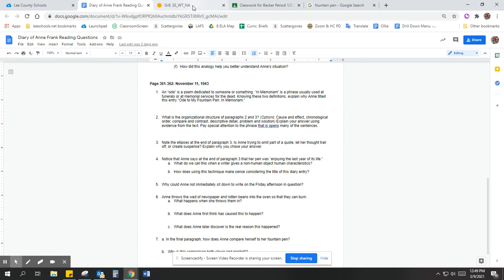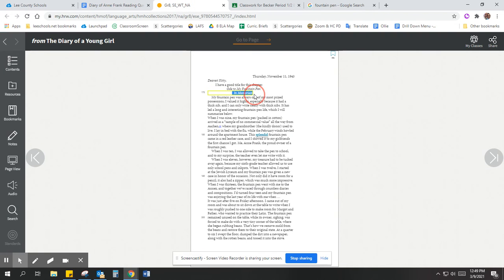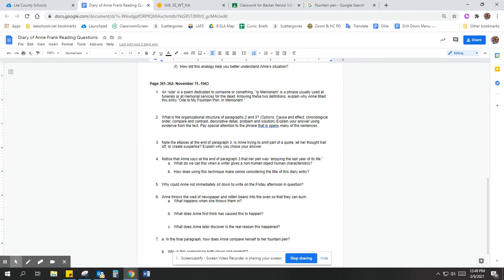And then underneath that, it says in memoriam. It tells you here, in memoriam is a phrase that usually is used at funerals or memorial services for the dead. It means in memory of, right? And then it says, well, knowing these two definitions, why would Anne title this part of her diary, Ode to My Fountain Pen? So a poem dedicated to my fountain pen, or a prose piece dedicated to my fountain pen in memoriam. Like rest in peace sort of thing. Why would she do that?